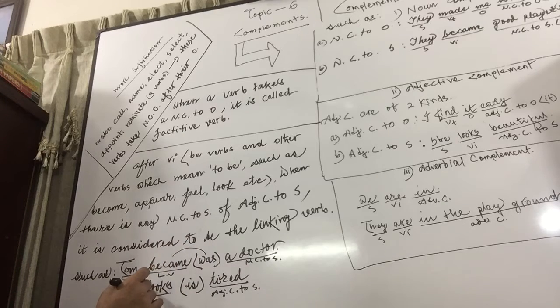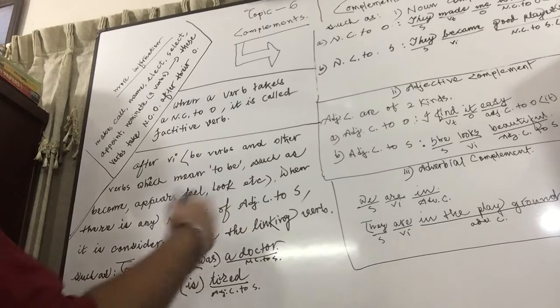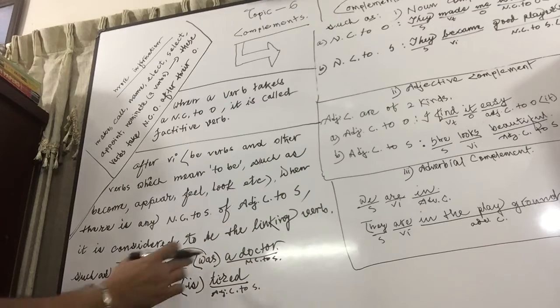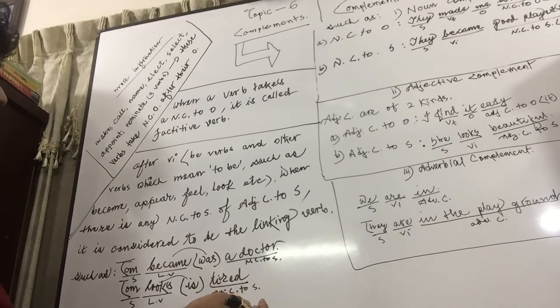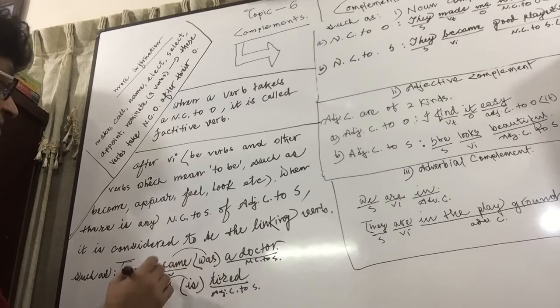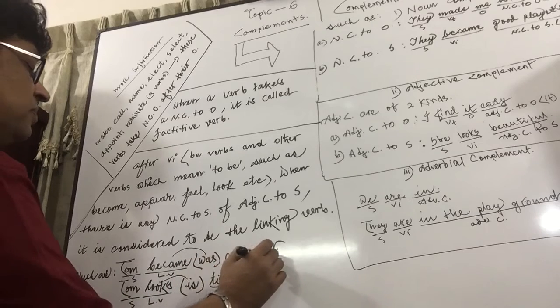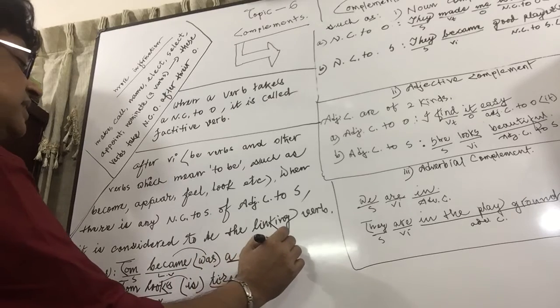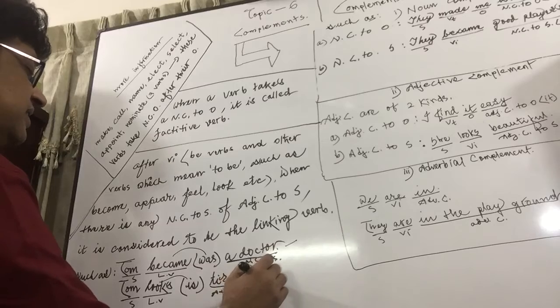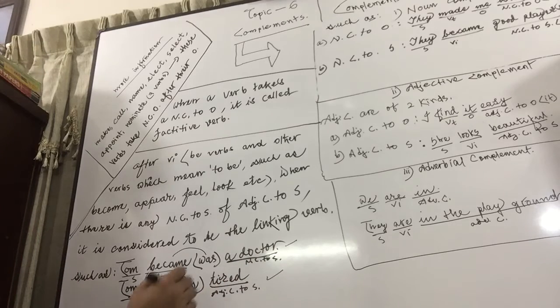Looks means is, right? Tom became a doctor, that is, Tom was a doctor. Tom looks tired, that is, Tom is tired. After this kind of VI, in the first sentence there is a noun complement, in the second sentence there is an adjective.